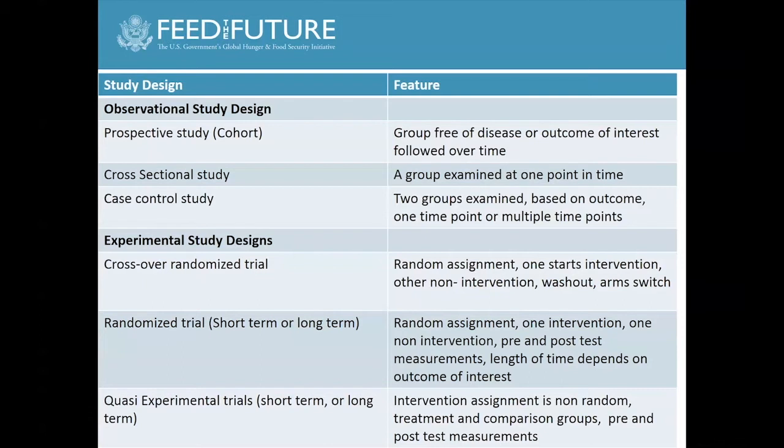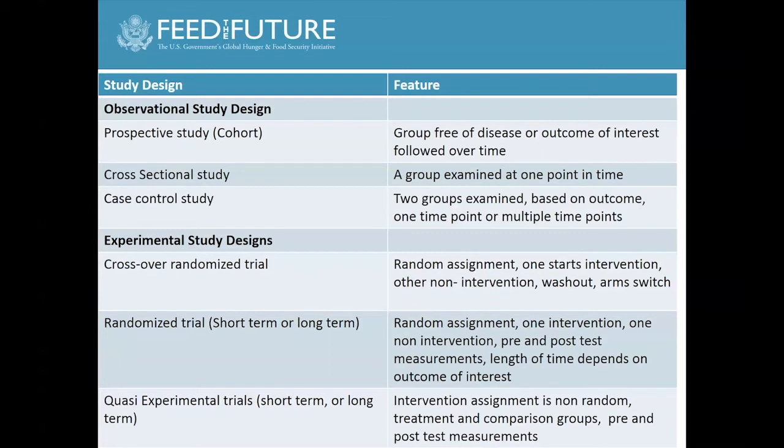You have cross-sectional studies. The DHS, for example, the Demographic Health Survey, would be classified as a cross-sectional study. And then you have what is called a case control study, where you would have defined cases. Let's say you would really like to see what is the difference between stunted children and non-stunted children in a population, and then you would define the stunted cases and the non-stunted cases and do a measurement at one time point. I think many of you will be familiar with the experimental study design, such as the randomized controlled trial.